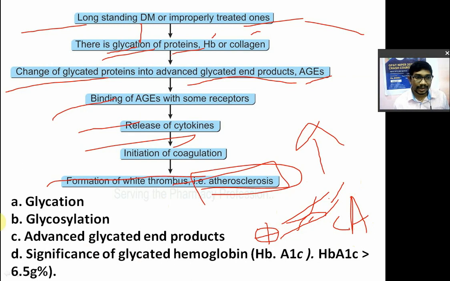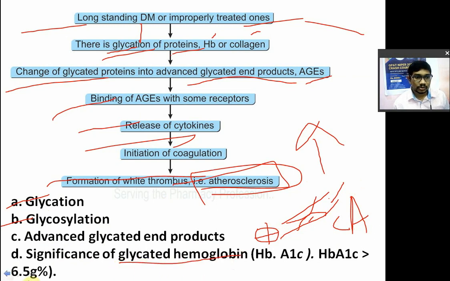Now glycation means addition of glucose to the protein. Glycosylation means addition of other sugar, okay, other sugar to the protein like fructose and all that. Okay, advanced glycated. सिग्निफिकेंस ऑफ ग्लाइकेटेड हीमोग्लोबिन, इसके ऊपर एक क्वेश्चन आ चुका है, इसलिए ये पार्ट ऐड किया है मैंने.